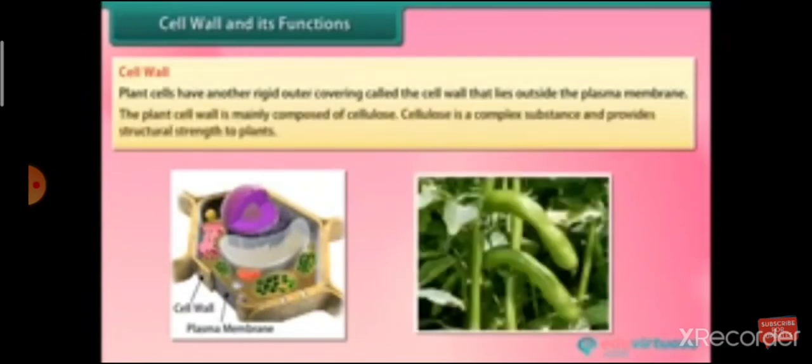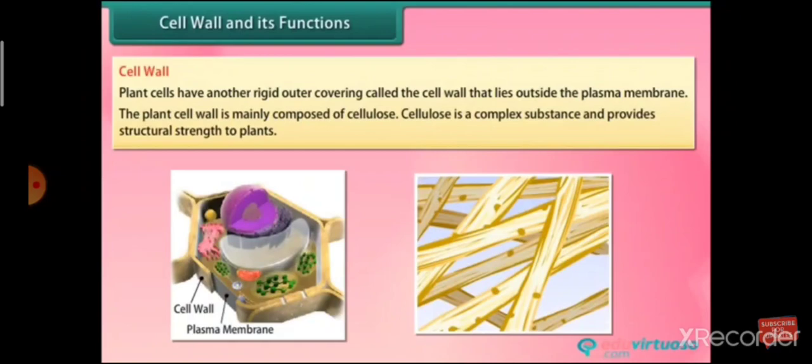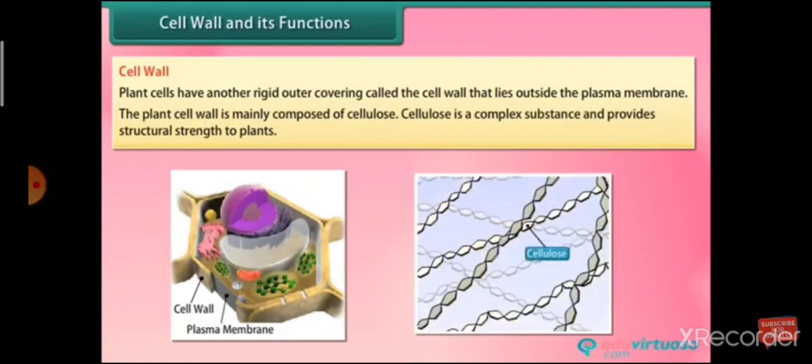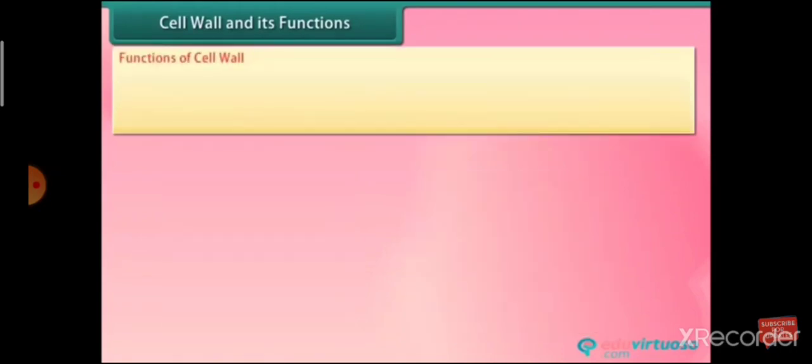Functions of cell wall. Cell wall provides the rigidity and strength to cell and also permits the cells of plants, fungi and bacteria to withstand very dilute external media without bursting by building up pressure against it.